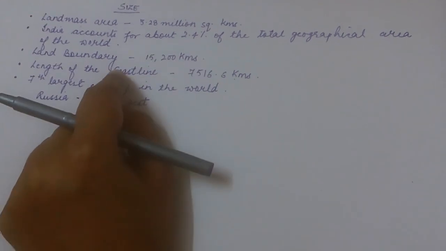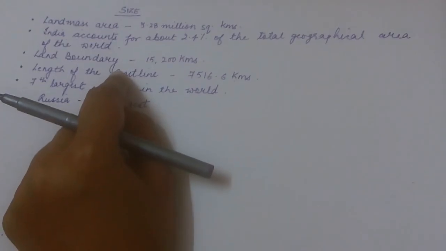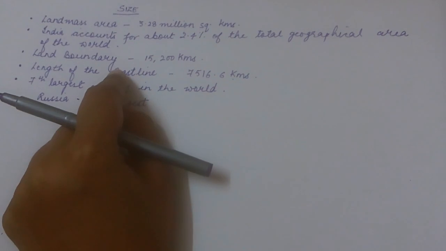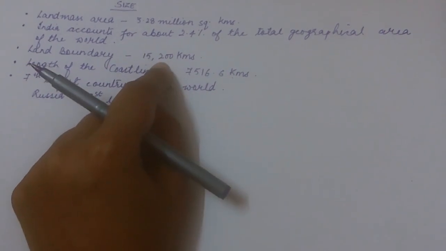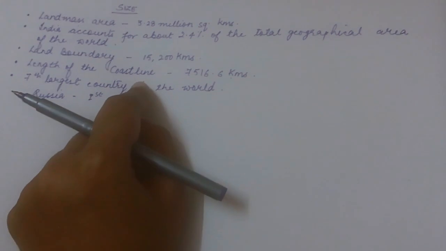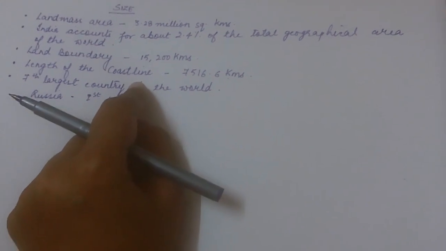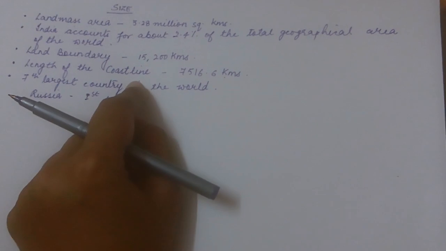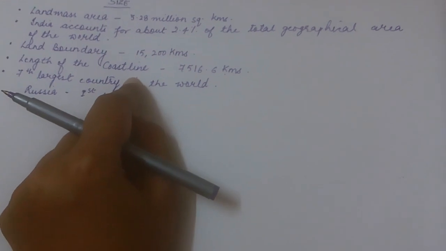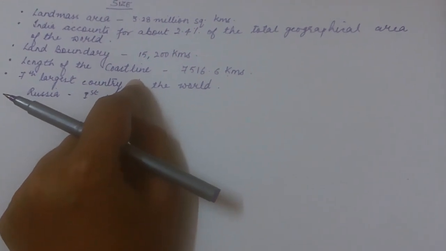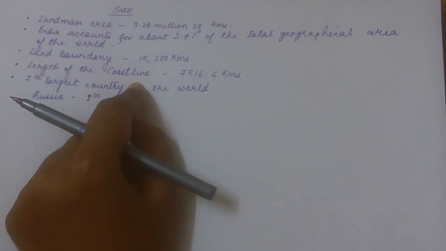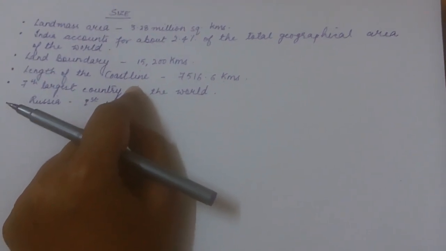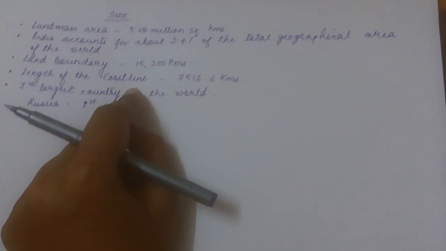Then in terms of land boundary, the point that we had discussed was the land boundary of India is 15,200 kilometers. Length of its coastline, that is 7,516.6 kilometers. And India is the 7th largest country in the world. Let's quickly see these points with the help of the map now.